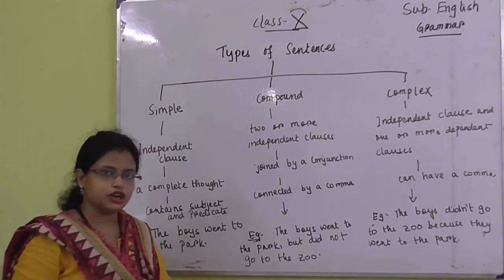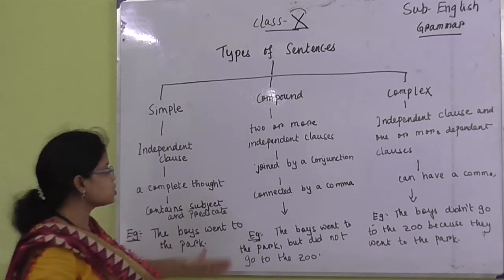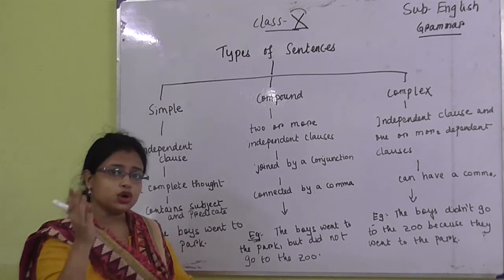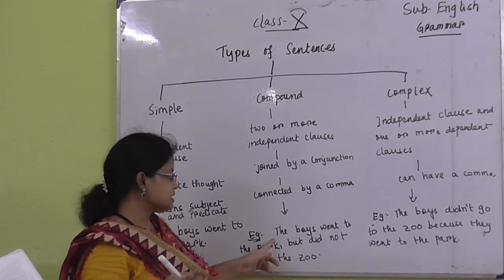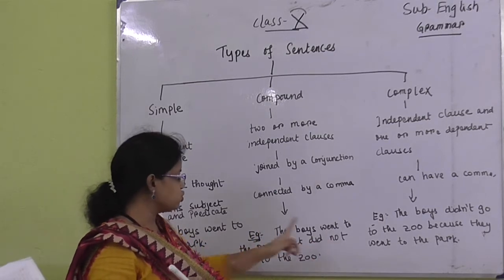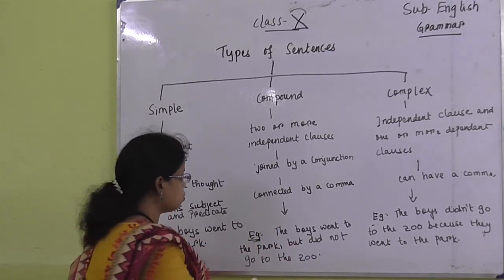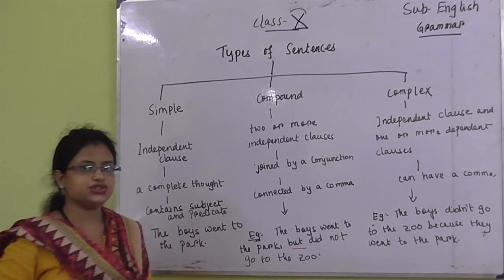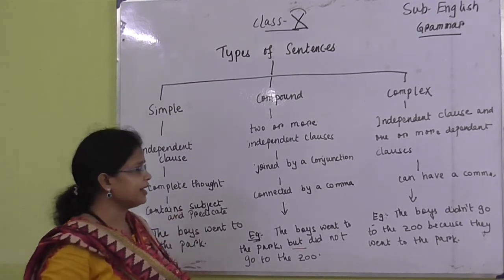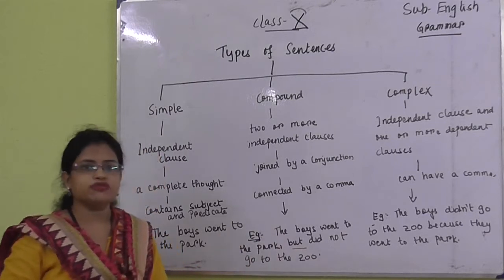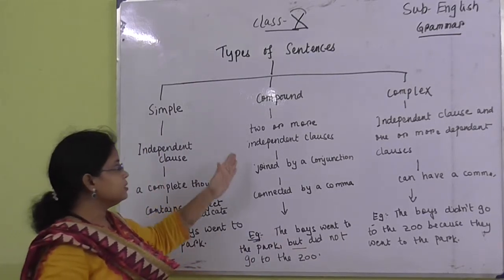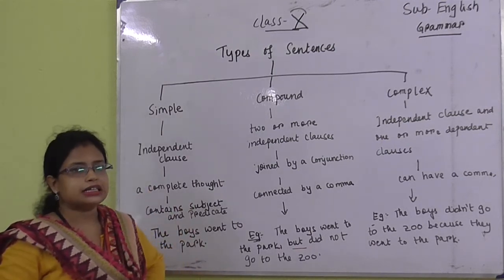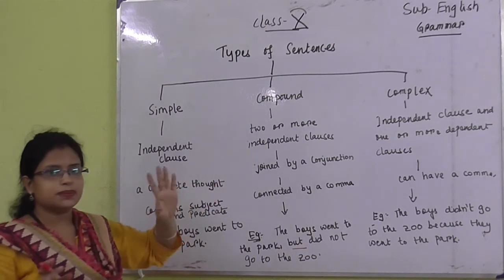It has two or more independent clauses joined by a conjunction, that is, and or but, connected by a comma. You have to write one comma. For example, I have given: the boys went to the park but did not go to the zoo. Here a comma is given and this conjunction but is also given. So whenever you find conjunctions like and, but, and two or more independent clauses are there, you will understand that this is an example of the compound sentence.